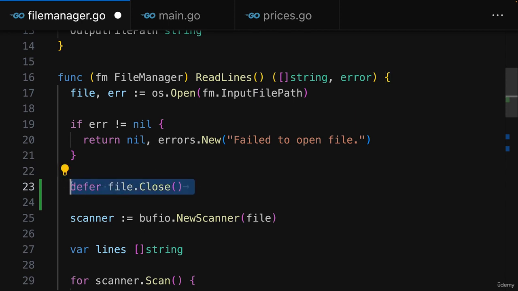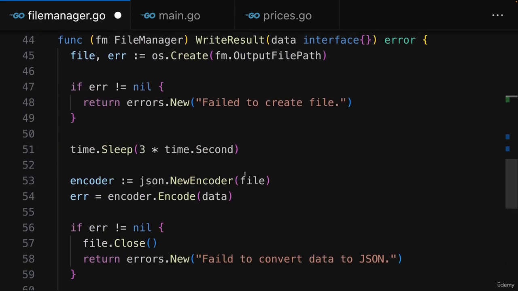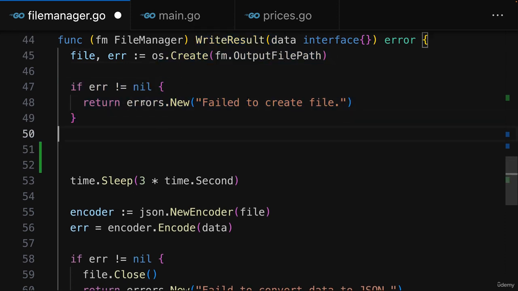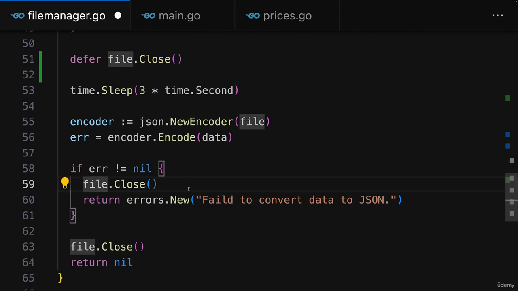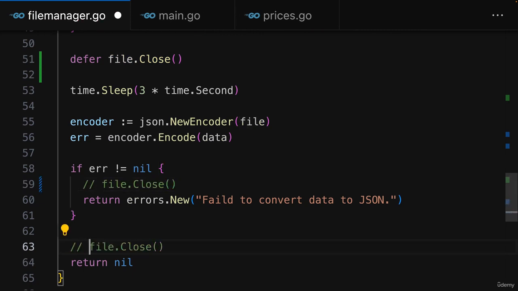And that's of course great, because now we only have to call it once, so to say, and it will then be called for us. And therefore we should of course not just use it here in readLines, but also in writeResult. Once we know that we have a file, that we did not get an error, we should defer file close. And we should then get rid of these manual file close calls here.